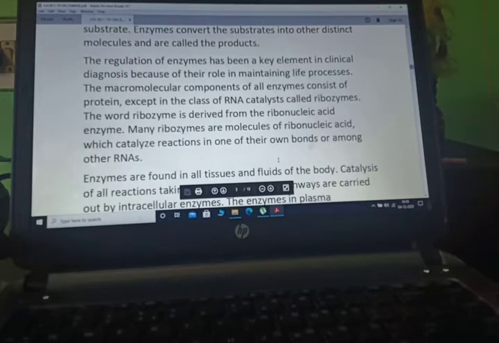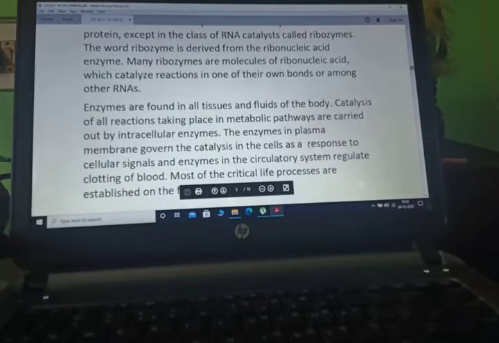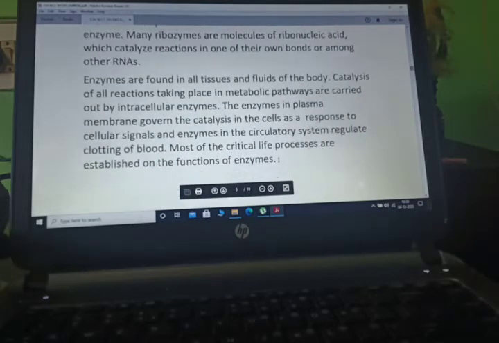The regulation of enzymes has been a key element in clinical diagnosis because of their role in the maintenance of life processes. The macromolecular components of all enzymes consist of protein, except in the class of RNA catalysts called ribozymes. Enzymes are found in all tissues and fluids of the body.